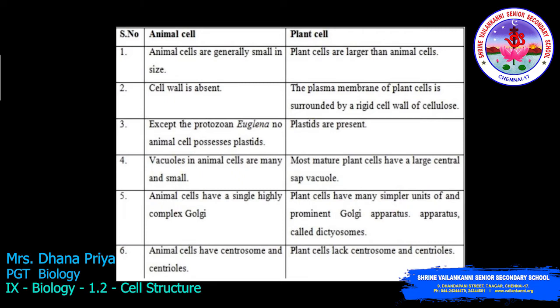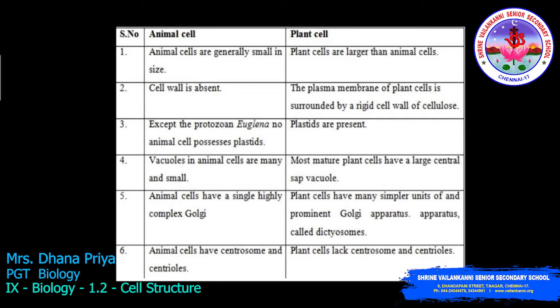Difference between animal cell and plant cell. You discussed this in the previous year itself, so we will just go through a recap session. Animal cells are generally small in size, whereas plant cells are larger than animal cells. The cell wall is absent in animal cells, while in plant cells the cell wall is present and is made up of cellulose. In animal cells, except the protozoan Euglena, no animal cell possesses plastids. In plant cells, plastids are present.